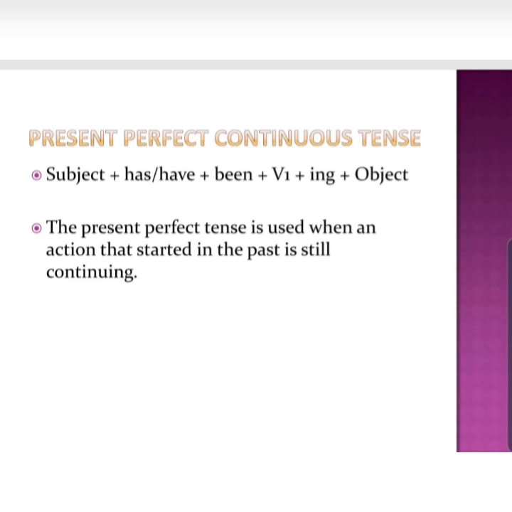It can be anything. So here the rule or the formula is subject plus has or have, which depends again on the subject. If it is singular, it will be has. If it's plural, it will be have. But with I also you will use have. Remember that. Then been plus the verb with ing, the first form verb plus ing, means play, playing. That becomes playing, living, studying, raining, anything. That way you have to use the present perfect continuous tense.